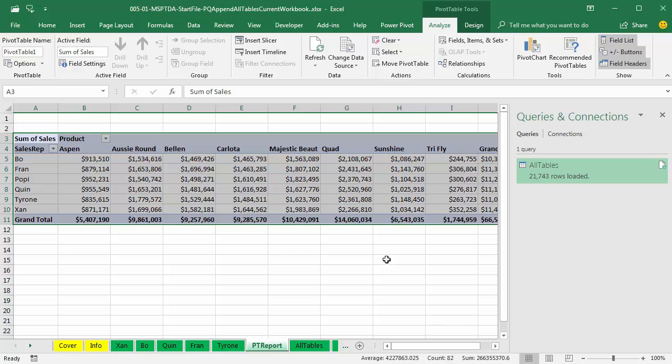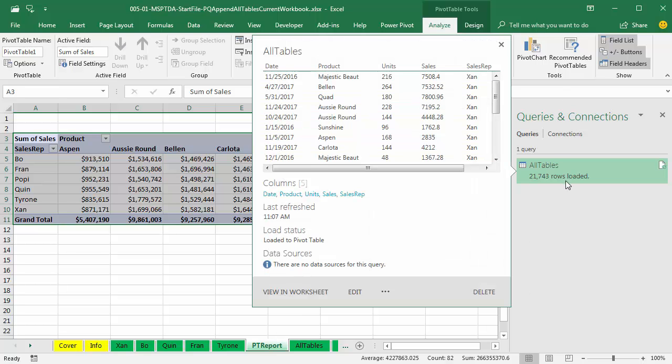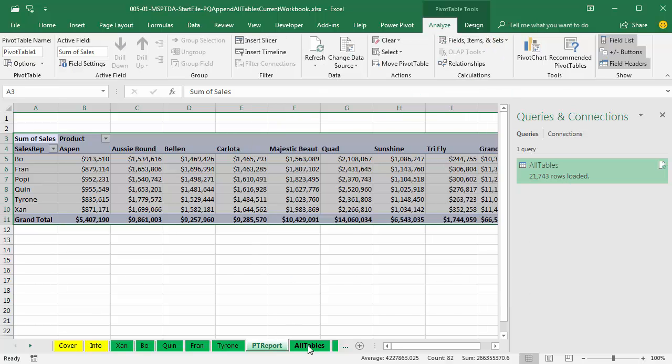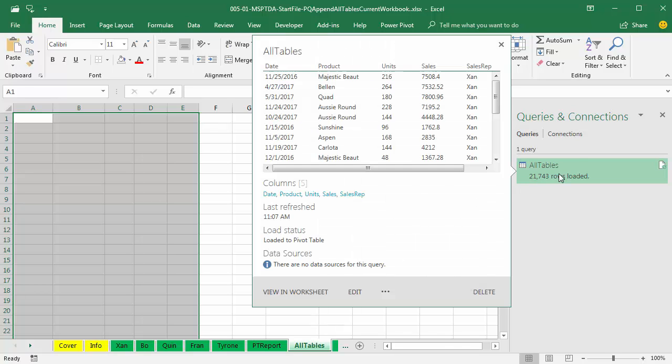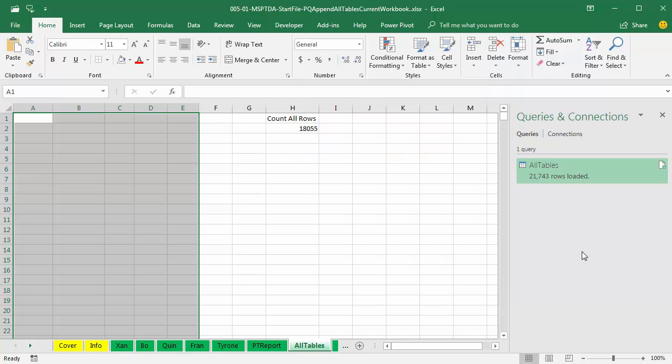If your goal is to simply make a pivot table from all of the different tables in a workbook, load it to pivot table cache, that's the best. If you have to load it to a particular sheet like we did over here, then we have to make sure and filter out the query name. Now we want to go look at our third example.